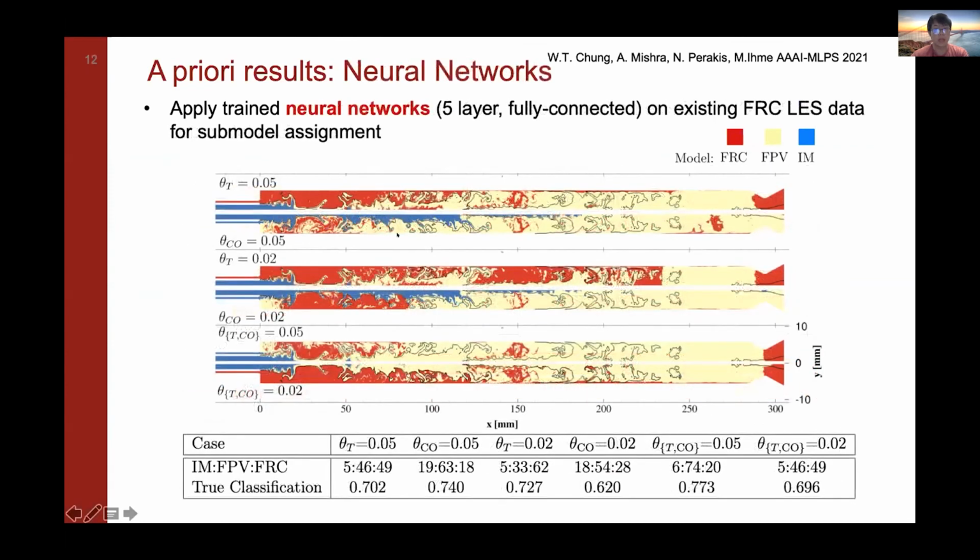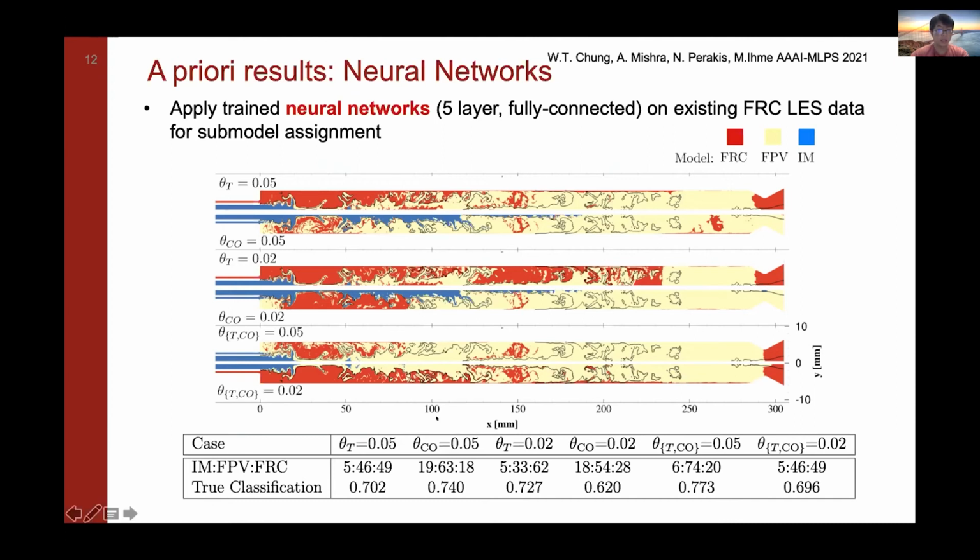And we repeat the same thing with our neural networks. We use a 5-layer fully connected neural network with an L2 norm as a regularizer. And we see that the assignment is a lot more contiguous, which is good because under the hood in our code, to switch between the models, we carry out a reconstruction operation. So if the assignment is a bit speckled, like in the previous case, we would have to carry out a reconstruction operation a lot more often, which isn't ideal for computational costs.